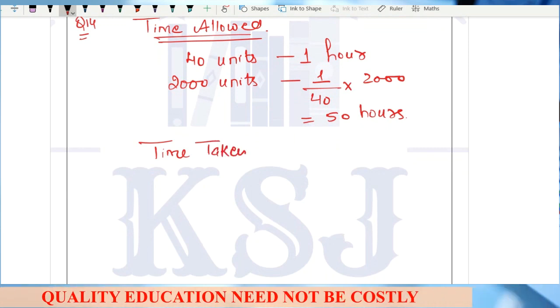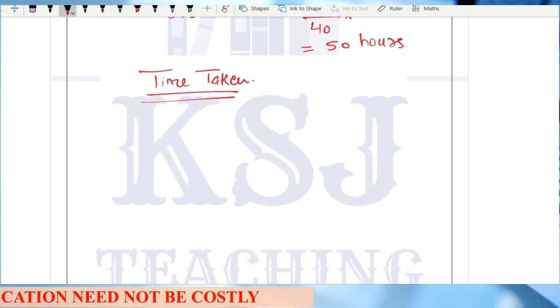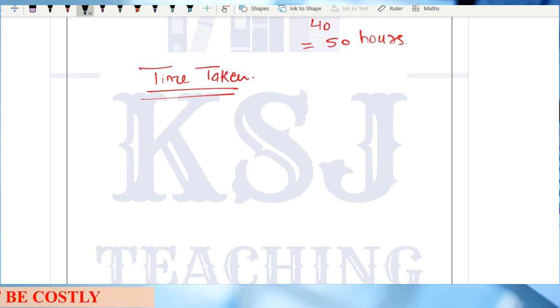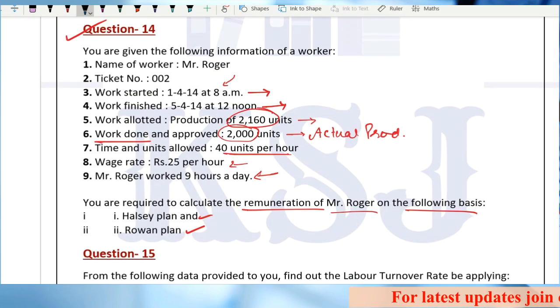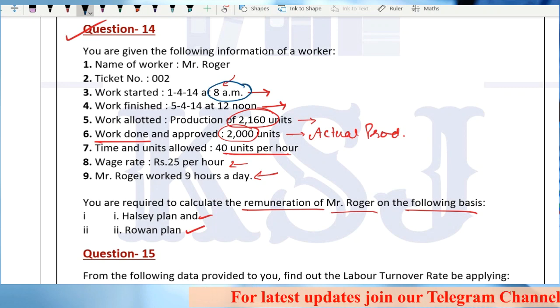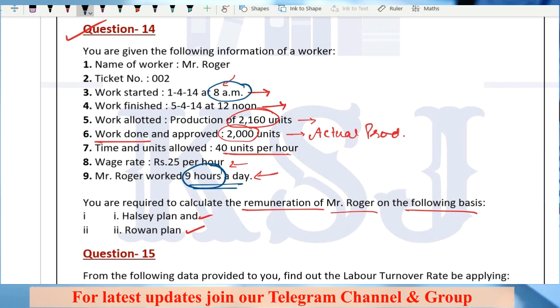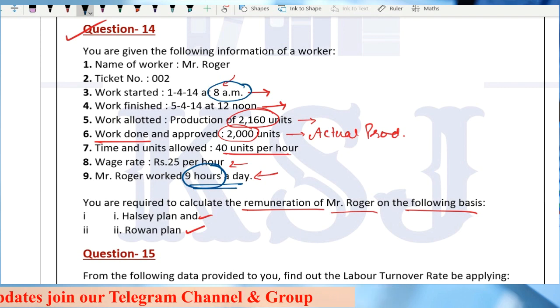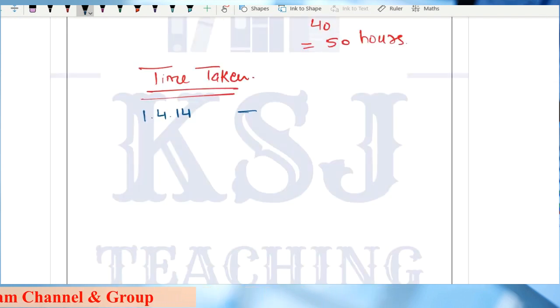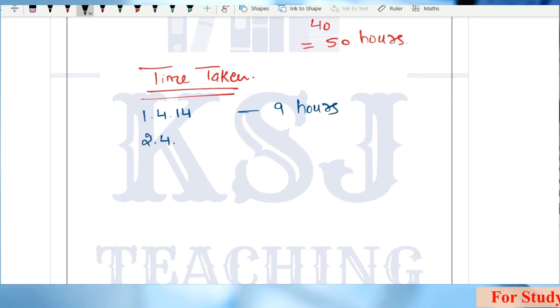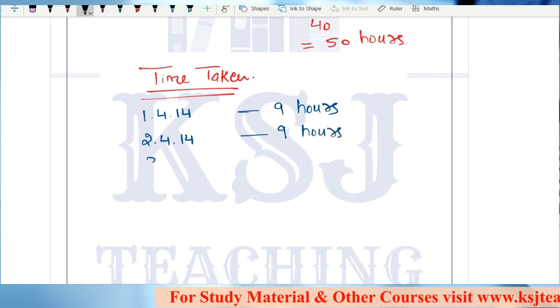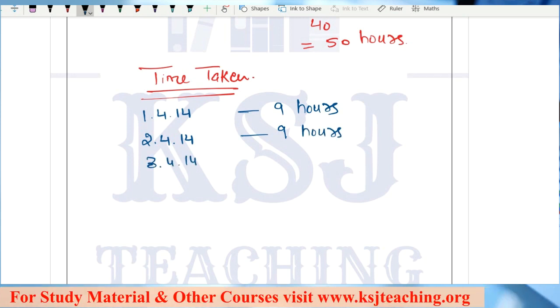Now, in case of time taken, let's see what the question says. The question says that Mr. Rogers started the job on 1/4/14 at 8 a.m. and he is working for 9 hours in a day. Clear? That means on 1st of April, he has worked for 9 hours. On 2nd of April, again he is working for 9 hours. On 3rd of April, again he is working for 9 hours.